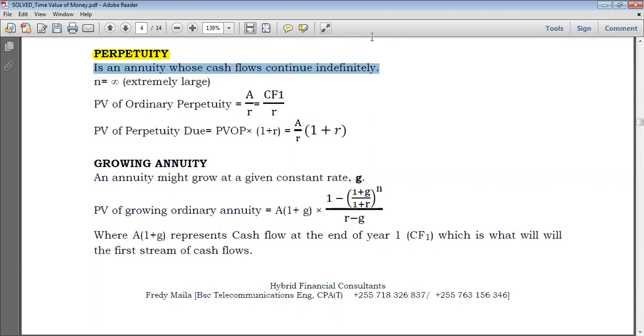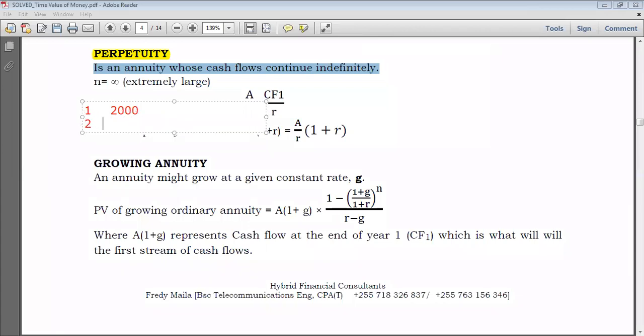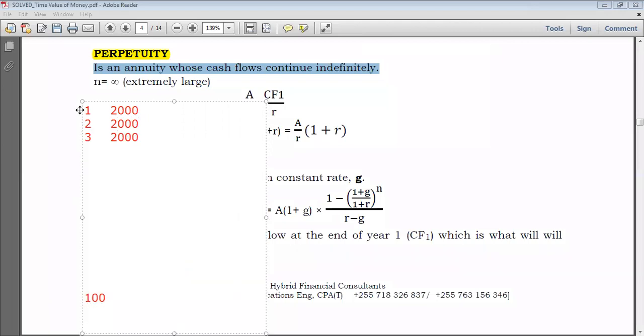Suppose, let's say, you are doing a certain business and you expect to receive a certain amount of money each year. Let's say, at year one, you expect to receive $2,000. Year two, $2,000 again. Year three, again it's $2,000. Then it goes all the way to year 100, all the way actually to year indefinite. Let's say year 1 million, it goes on indefinitely, and you will always be receiving 2,000. This is what we call a perpetuity.